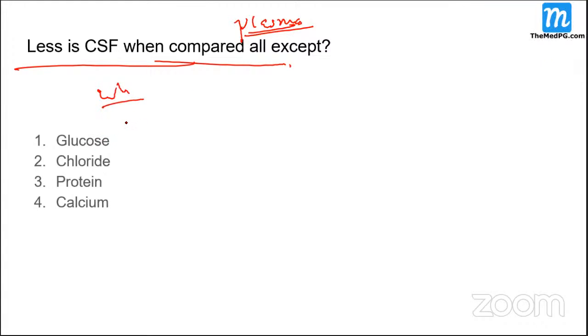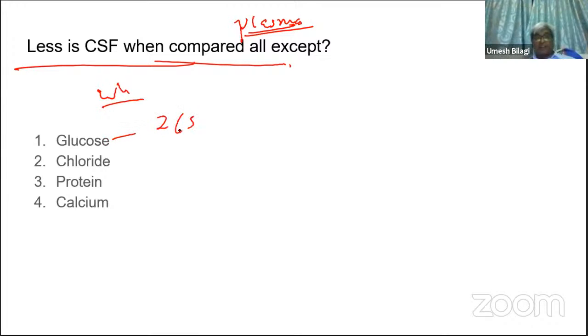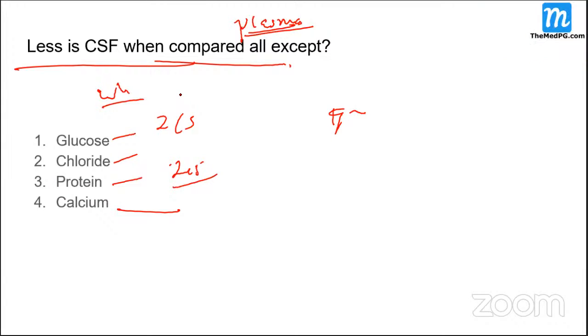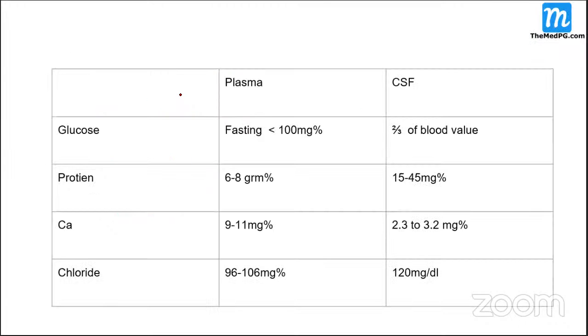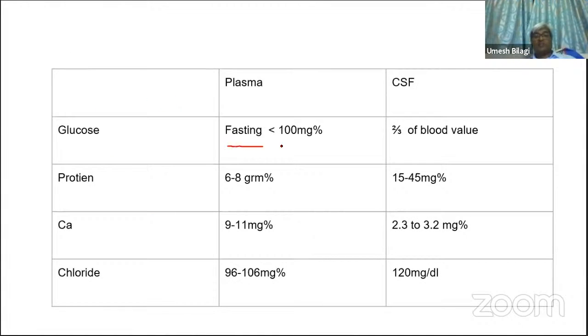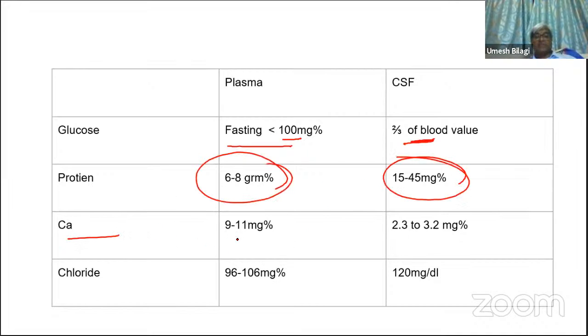Fluoride? Glucose is two-thirds of plasma. Protein is in milligrams in CSF, whereas in blood it is in grams. Calcium and chloride, you have to tell me which is the answer. Fluoride, sir. Very good. So these are the levels. Glucose in CSF is two-thirds of fasting plasma. Protein is in grams in plasma and milligrams in CSF. Calcium is 9 to 11 milligrams in plasma, whereas in CSF it is 2 to 3.2. Chloride is 120 in CSF compared to 106 in plasma.